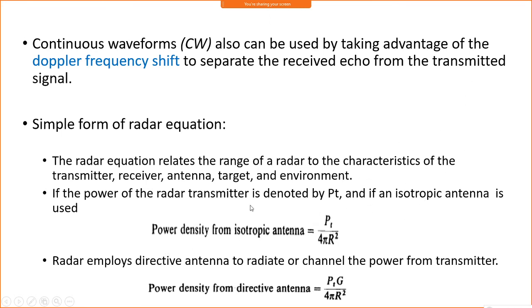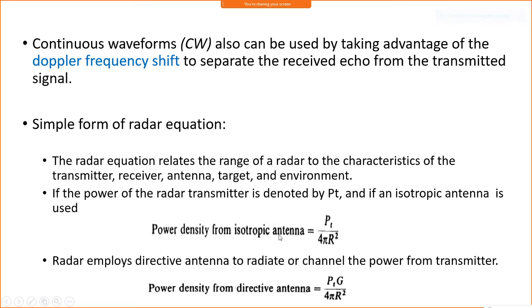That is if you use the isotropic antenna. Now if you employ a directive antenna, because we need the range resolution very clearly and need to detect the proper target with the proper range, we use directive antennas. You already know what a directive antenna is.